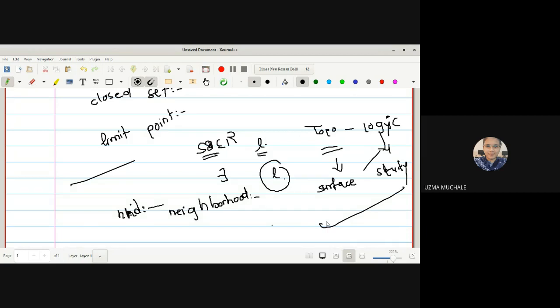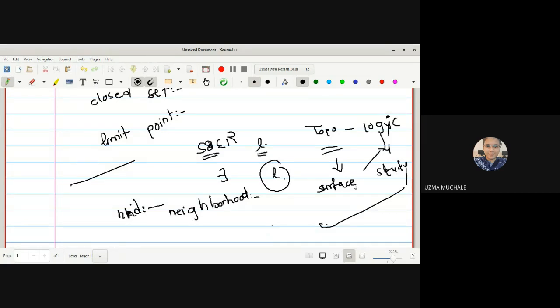Because this is general topology, which means we are going to start with the basics of topology. We are only seeing the introduction, what topology is, in this paper. Later on, if you go into research, then you can come to know the study of surfaces.